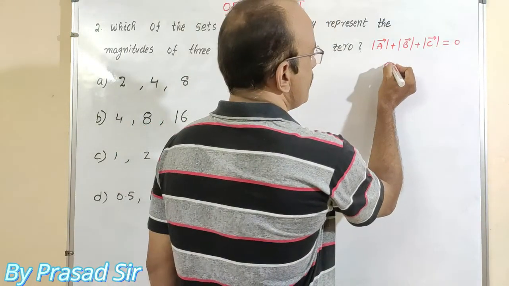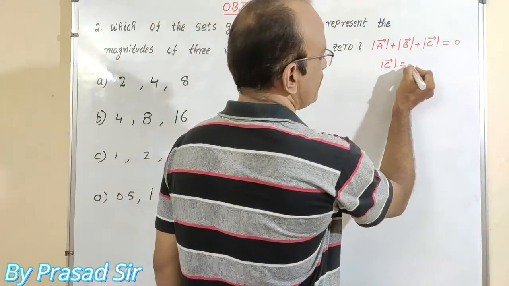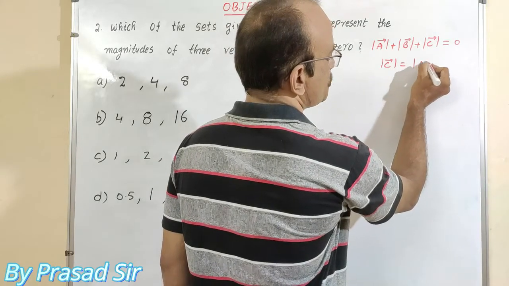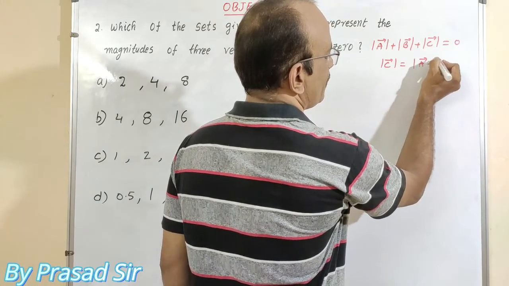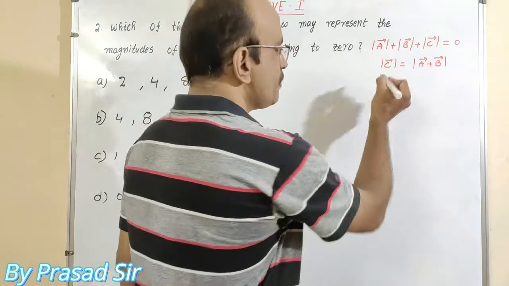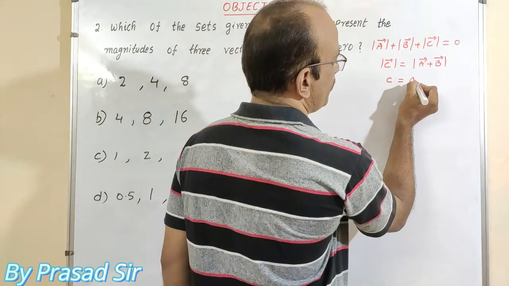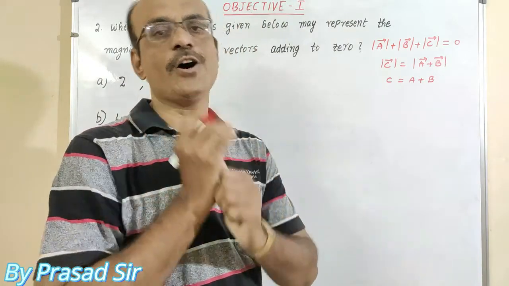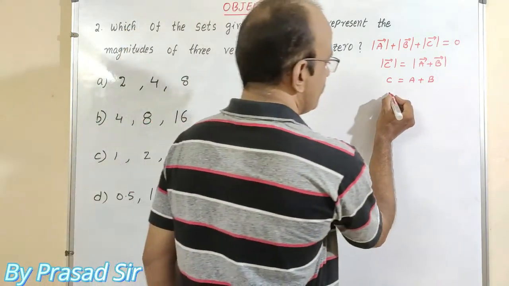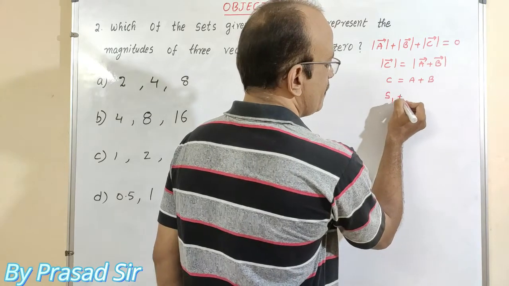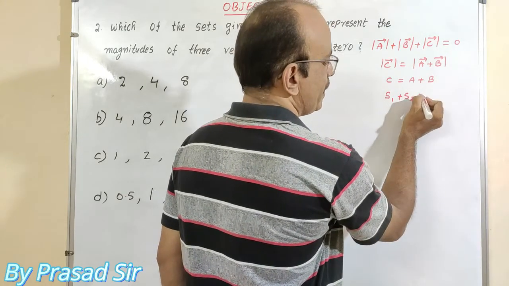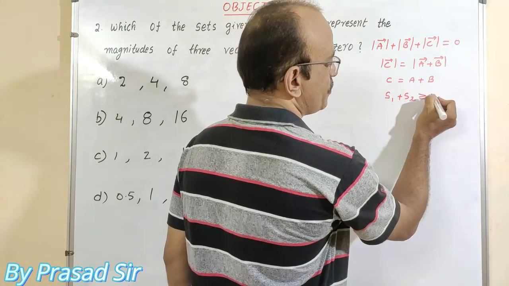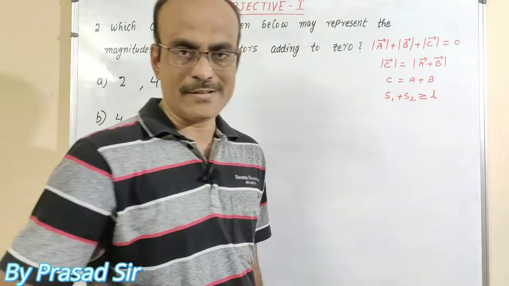Now magnitude of C vector is equal to magnitude of A vector plus B vector. So finally we will write C is equal to A plus B. Here we should use a formula. What is the formula? The sum of the two smaller numbers must be greater than or equal to the larger number.